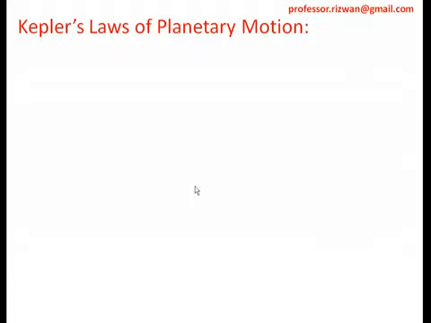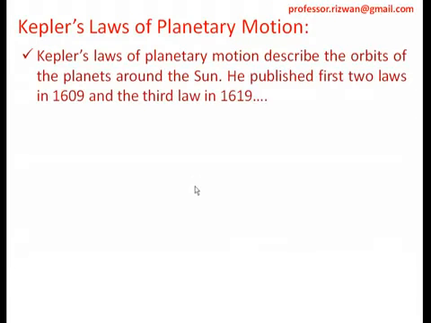Kepler's laws of planetary motion. Kepler is the scientist who gave the laws of planetary motion. Kepler's laws describe the orbits of the planets around the sun, how exactly the planets revolve around the sun. He published the first two laws in 1609, so more than 400 years back, and the third law in 1619. So there are three laws, Kepler's laws. We already have a small feeling of it.